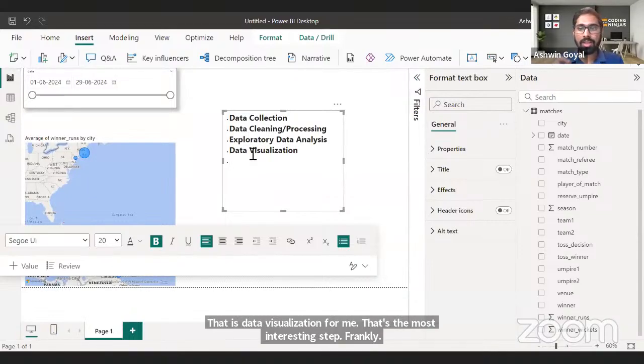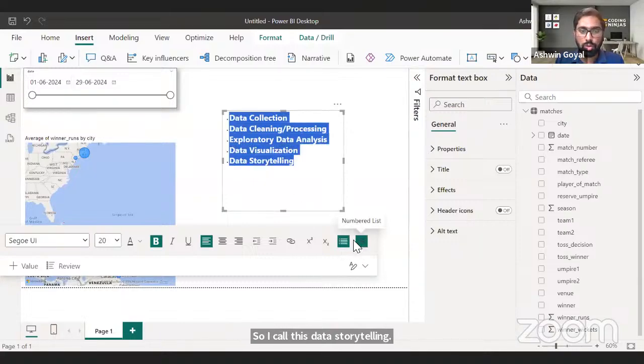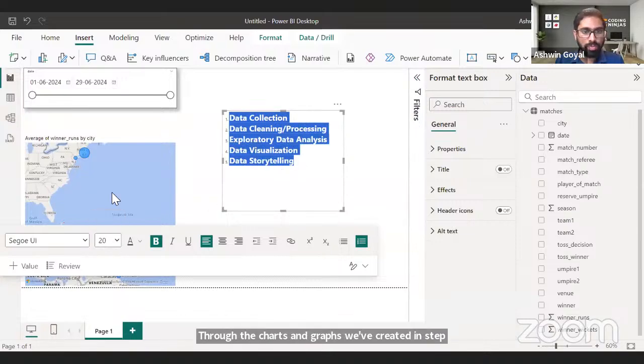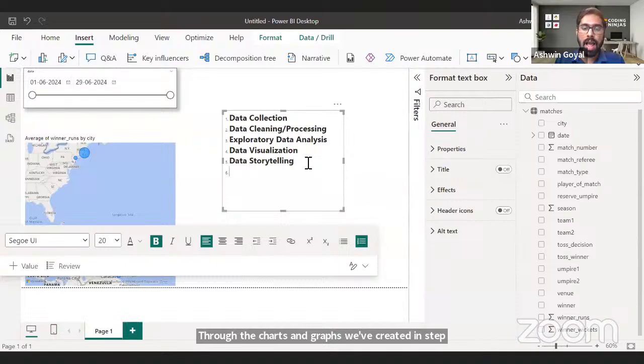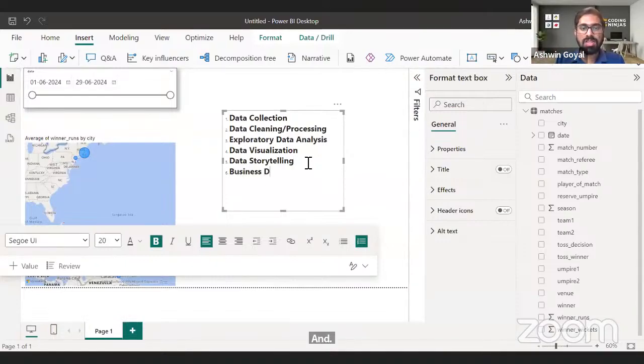Next, we actually go ahead and tell stories. So I call this data storytelling, which means through the charts and graphs we've created in step 4, we want to tell a story, and from that story, we want to make business decisions, right?